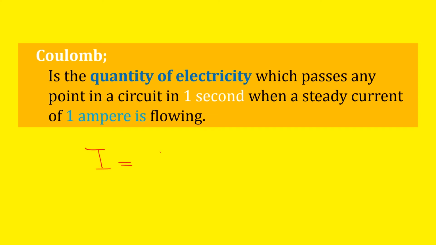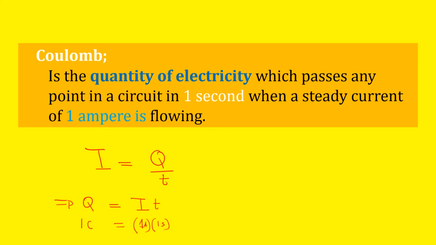That implies that Q is actually I times T. So if one wants you to define what a coulomb is, you must tell us that this is the quantity of charge, because a coulomb is a unit of charge. So this is the quantity of charge which passes any point in a circuit in 1 second when a steady current of 1 ampere flows. And that is what a coulomb is.